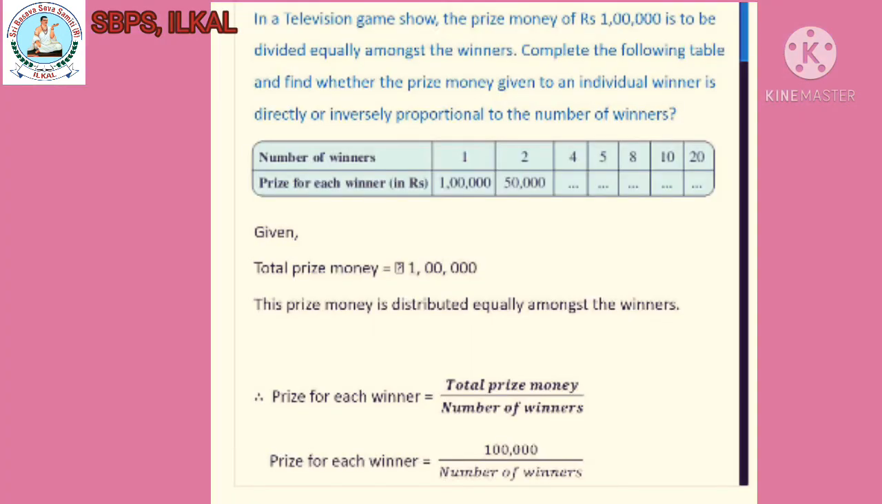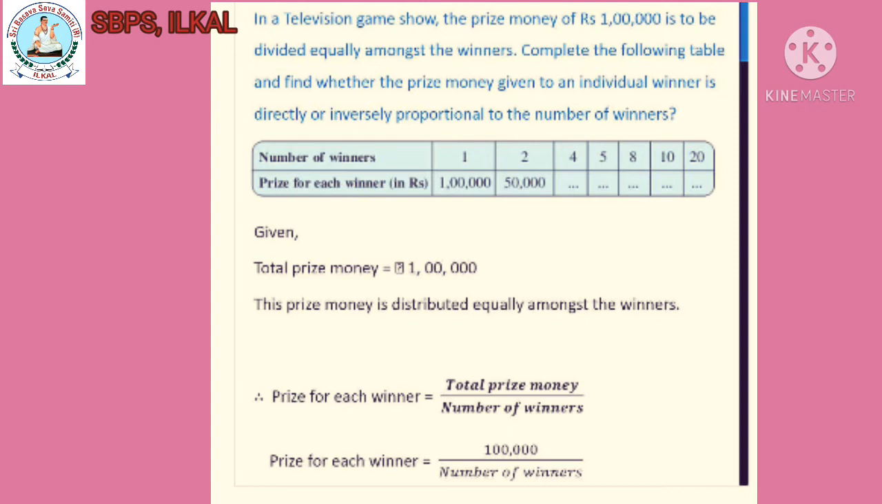Second question: in a television game show, the prize money of rupees 1 lakh is to be divided equally amongst the winners. Complete the following table and find whether the prize money given to an individual winner is directly or inversely proportional to the number of winners.